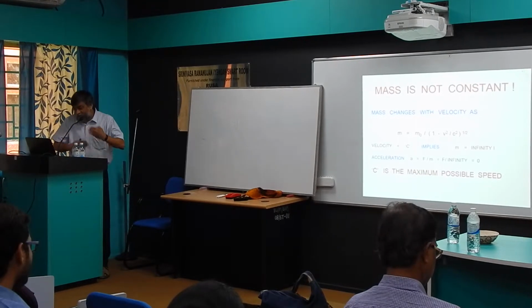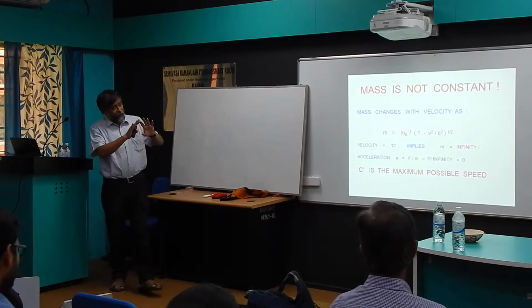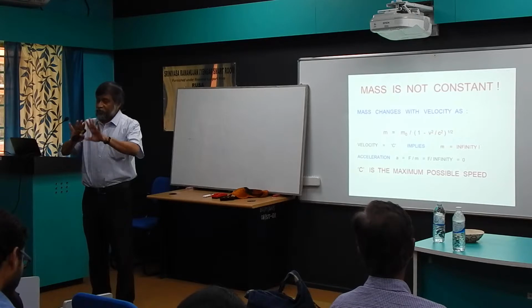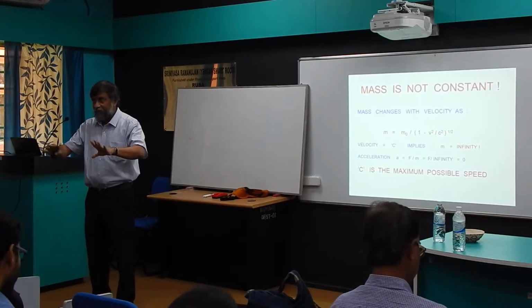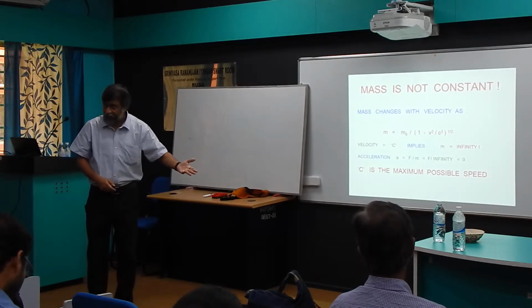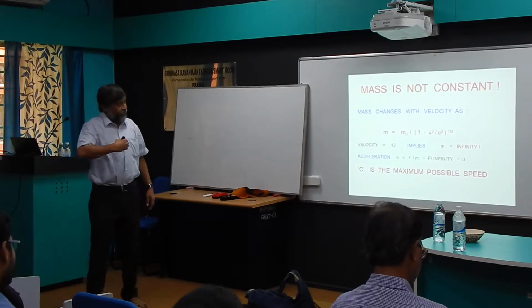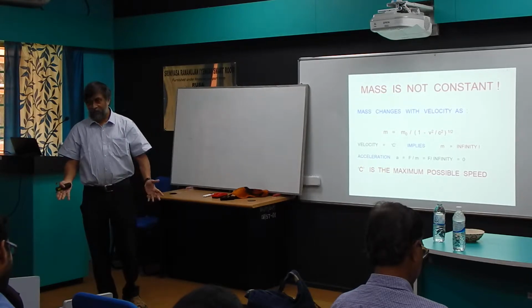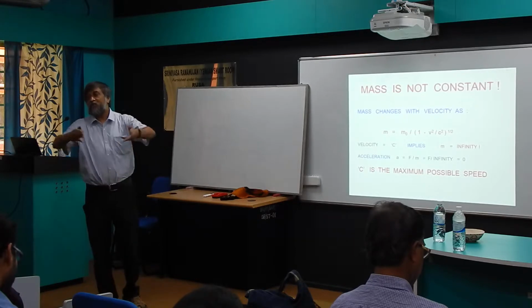And since mass started changing with velocity, how does it change? Because we are doing work on the object, because you are employing force, and till date you knew that when you do work, the work done is converted into kinetic energy. But now Einstein taught us it not only gets converted into kinetic energy, of course it does, but also it changes the mass. So energy is converted into mass. Which energy? The work done by you. The energy you consume from petrol is getting converted into mass when the car is moving.